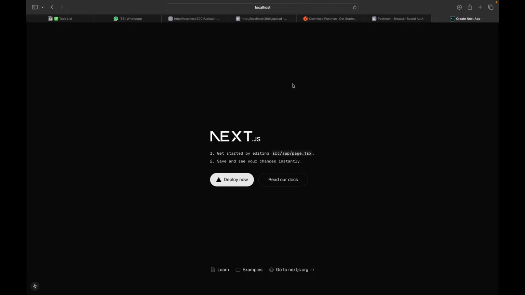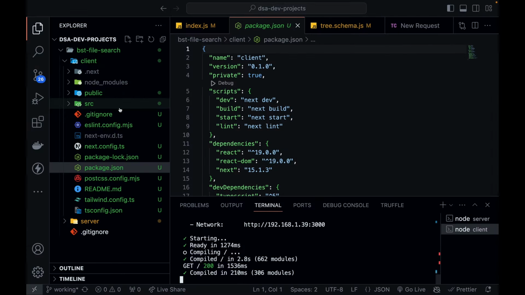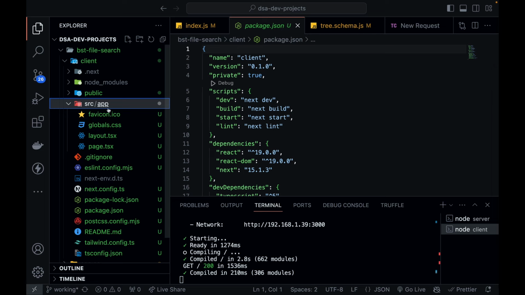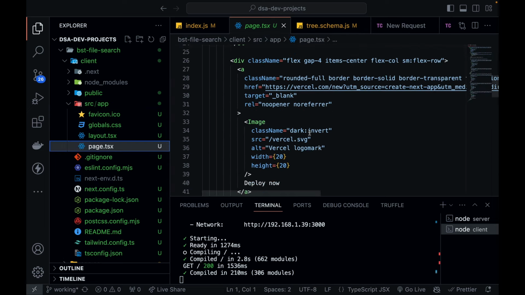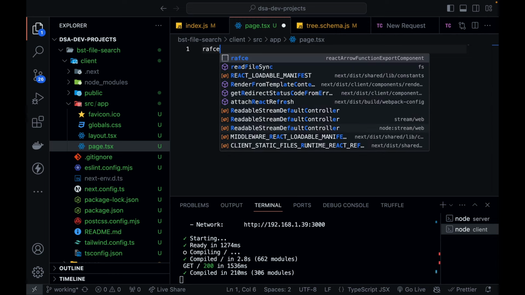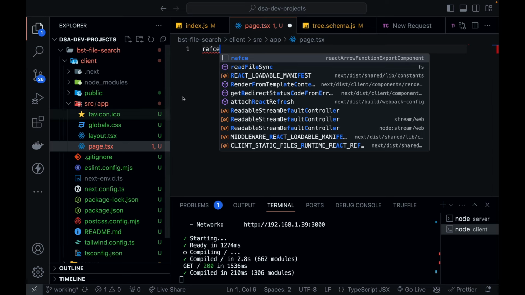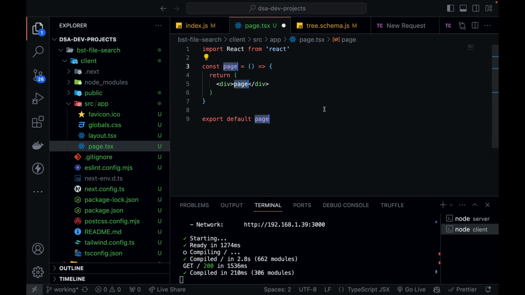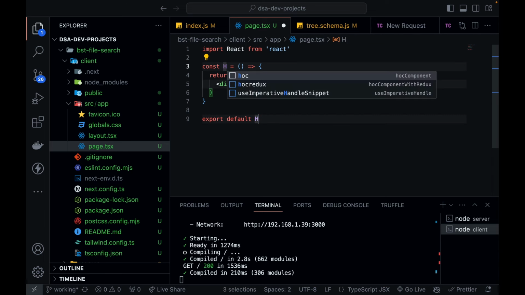So let's go ahead and create some of the files and remove some of the files. So basically if you go inside the source, you have this app and you have this page.tsx which has all that code. So I'm just going to remove this code and I'm going to start writing it from scratch. I'm going to create a React component that I can create using RAFCE. So you just have to install your ES6 extension, and then you can also just type RAFCE, hit enter, and it is going to create a simple React component. So this is my home component, so I'm going to call it home.